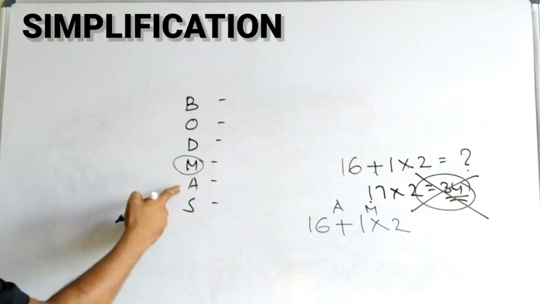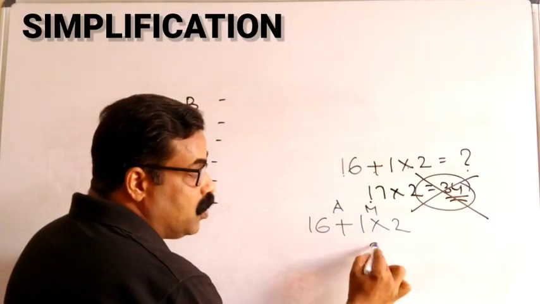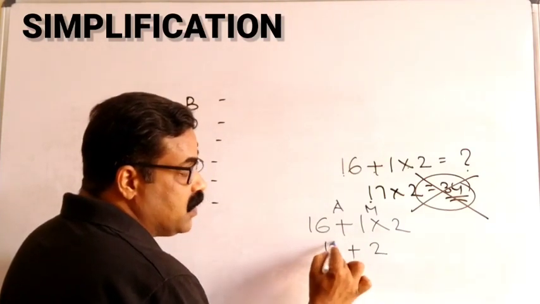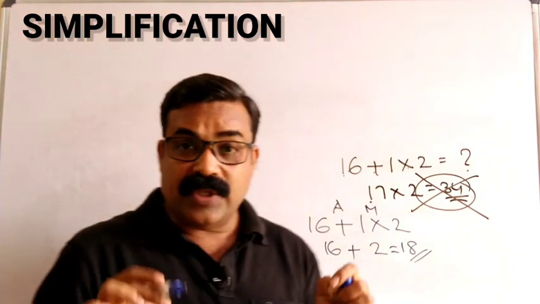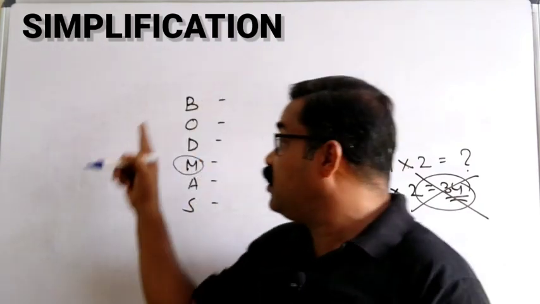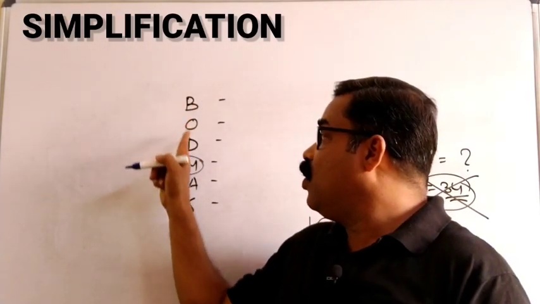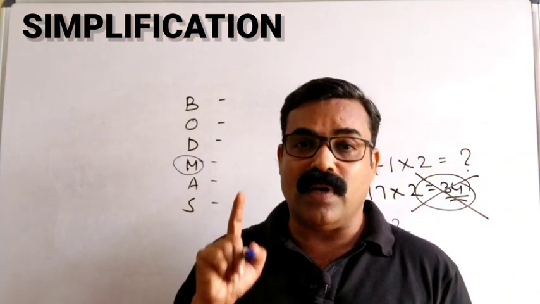So first we have to do multiplication: 1 into 2 is 2. Then add it to 16. Your answer should be 18. So every mathematical operation is carried out in this order. Together we call it the BODMAS rule.